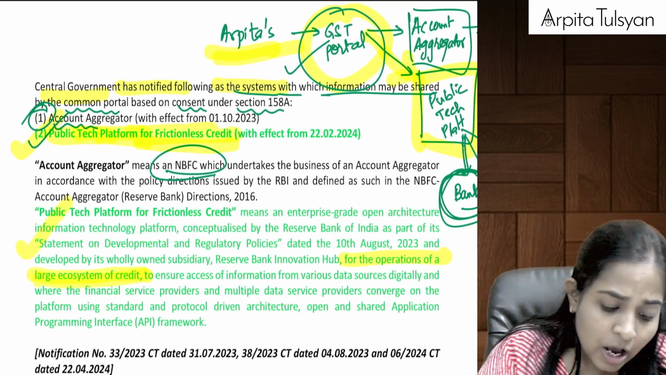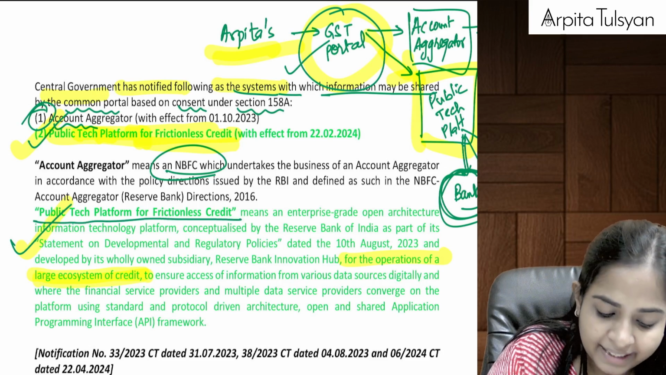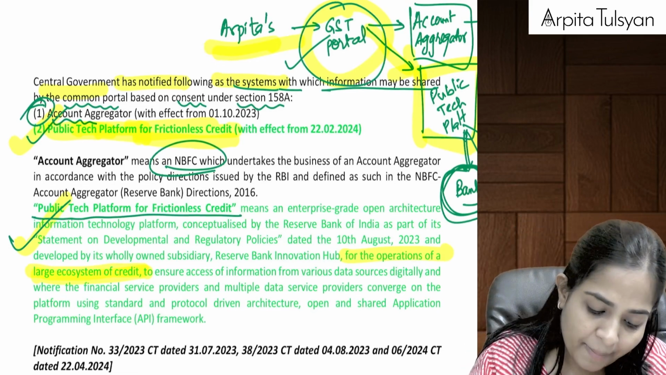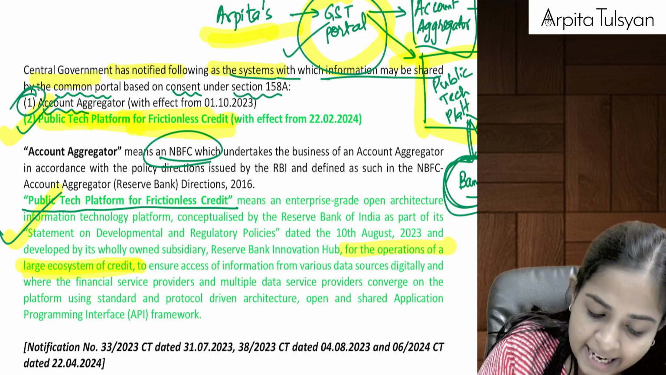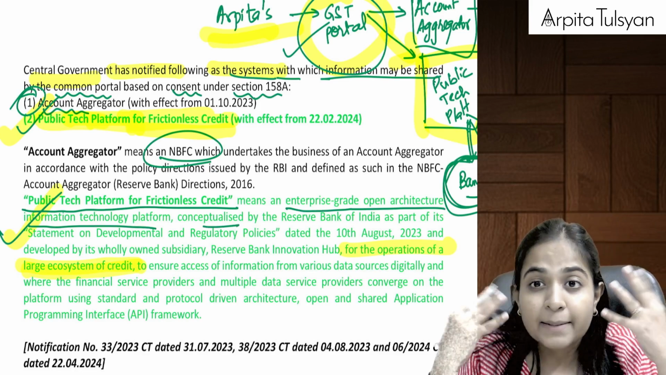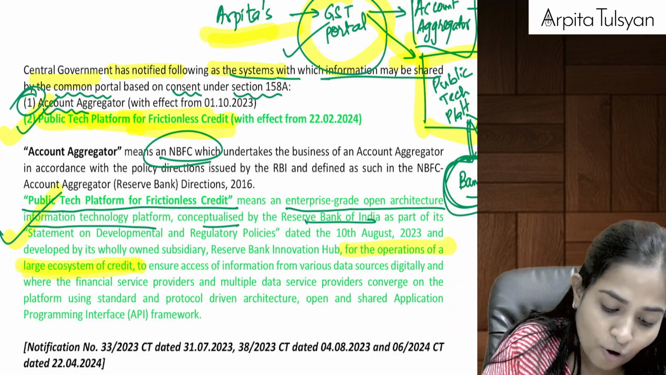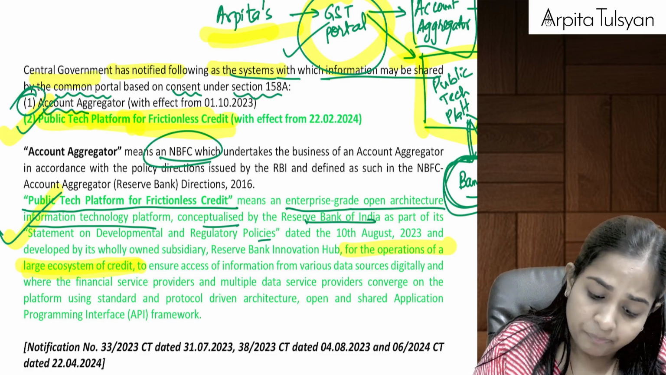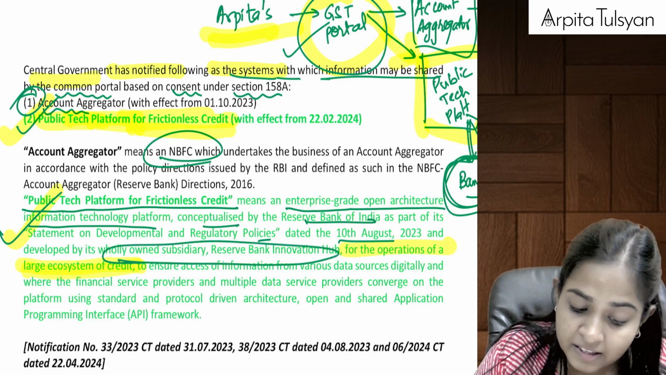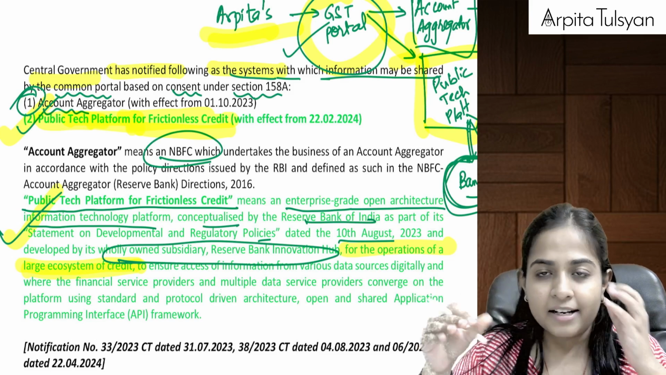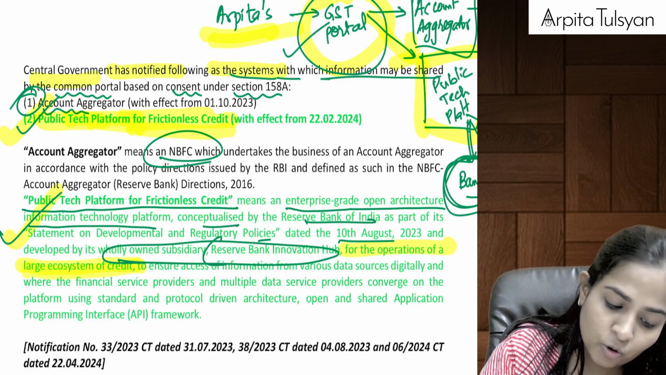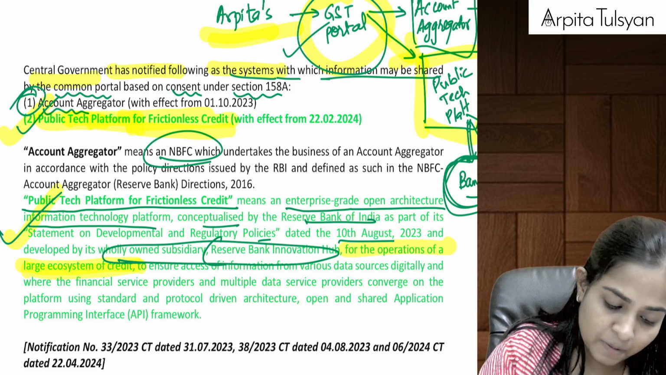Are you understanding this? Now, they have given us the meaning of public tech platform for frictionless credit. Please do not learn it by heart. This is basically an enterprise grade open architecture IT platform. The concept was created by the RBI as a part of its policies, dated so and so, and developed by the Reserve Bank Innovation Hub. The Reserve Bank Innovation Hub is the wholly owned subsidiary of this particular platform.